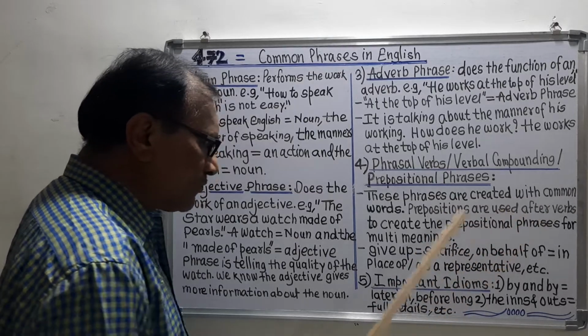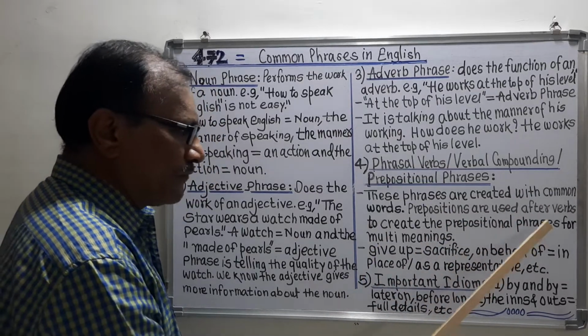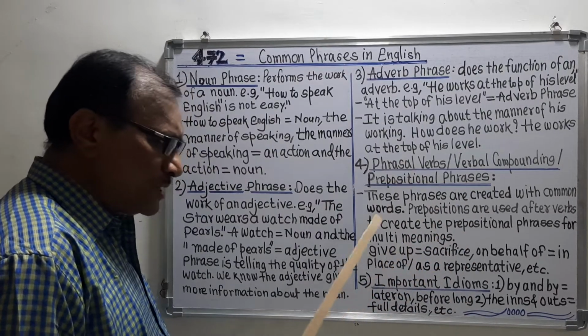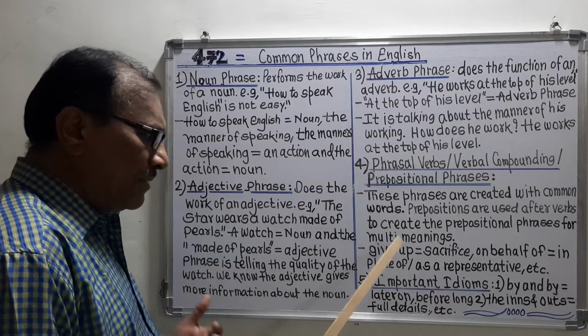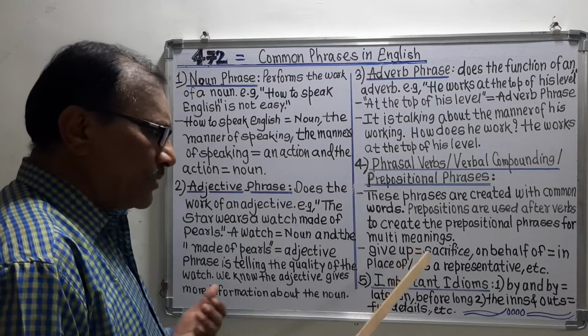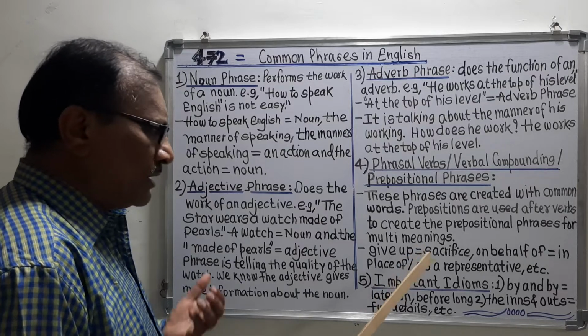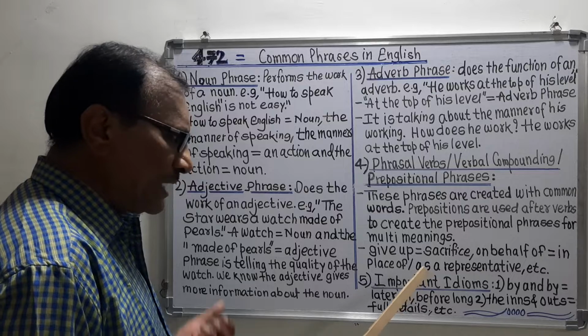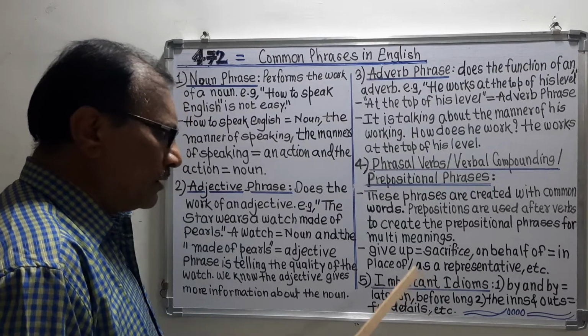So prepositions are used after verbs to create prepositional phrases for multiple meanings. Multiple meanings means we can prepare many meanings with the help of these prepositional phrases. We can use the prepositions with the main verbs.